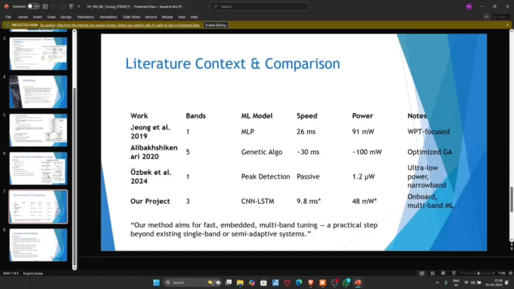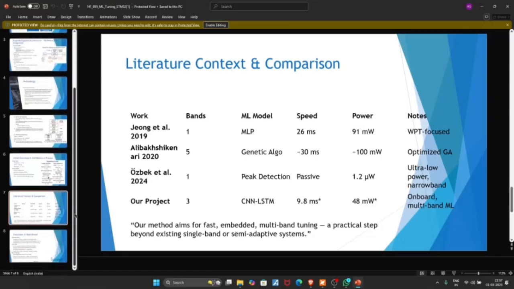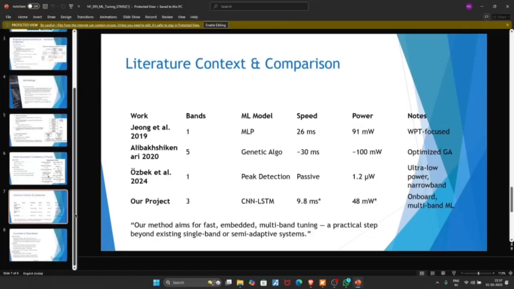If you see this paper released in 2019, they use a very high-powered ML model, which is harder to implement on an STM32, and it's also very slow because of its computational overhead. The same thing goes here: they use a very generic algorithm, which is not good for running on low-powered hardware. The same goes for all of them. They either run on one particular frequency band, or they consume way too much power, which is not a good thing in IoT and other low power electronics, which are being integrated into smartwatches, mobile phones, etc.